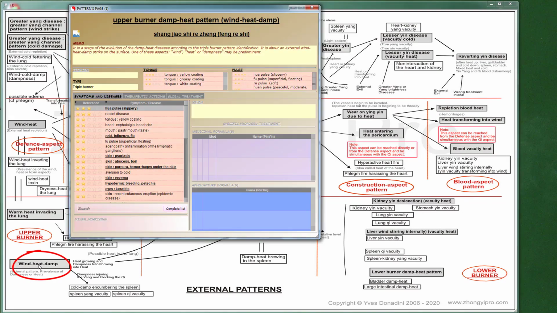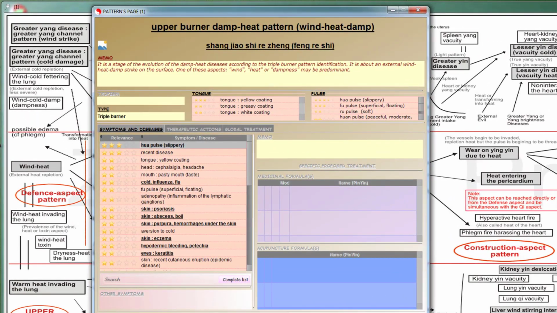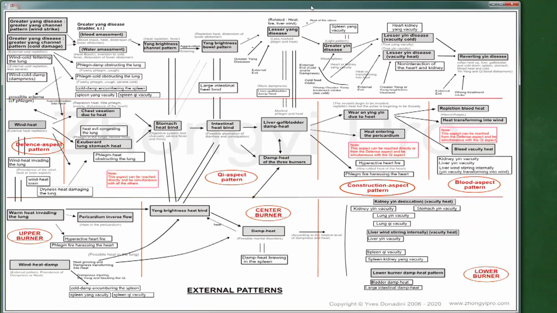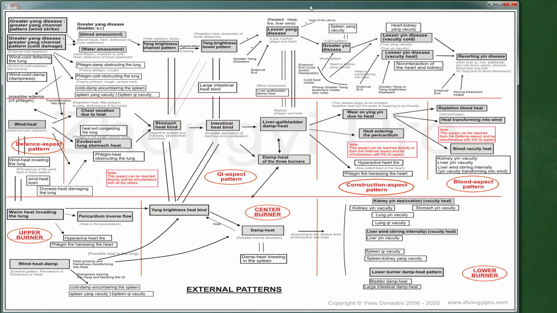Dampness evil will be the key element to take into consideration, as it is responsible for the progression of the disease and is the main evil to eliminate. Here, the pulse is rather slippery and soft, and the coating is thicker, white or slightly yellow. Dampness evil tends to block qi and yang movements. Here, the first organ to be affected is the lung, then the spleen.